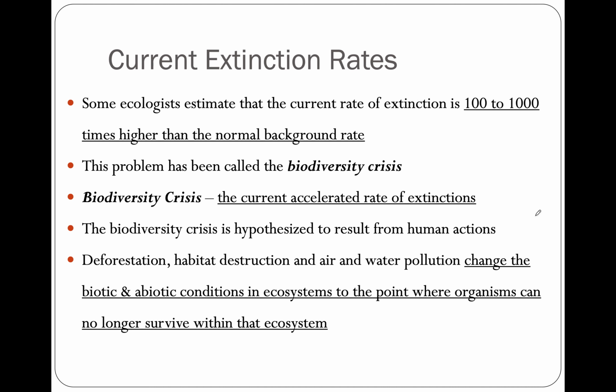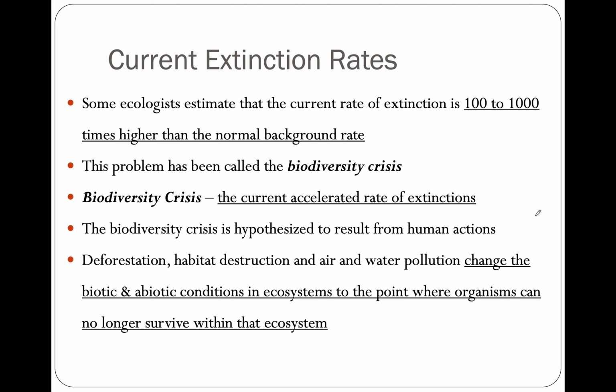Let's look at current extinction rates. I mentioned that dinosaurs weren't our fault, but there are a lot of threats to biodiversity that are our fault, humans' fault. Some ecologists estimate that the current rate of extinction is 100 to 1,000 times higher than the normal background rate. It's called the biodiversity crisis, the current accelerated rate of extinctions.